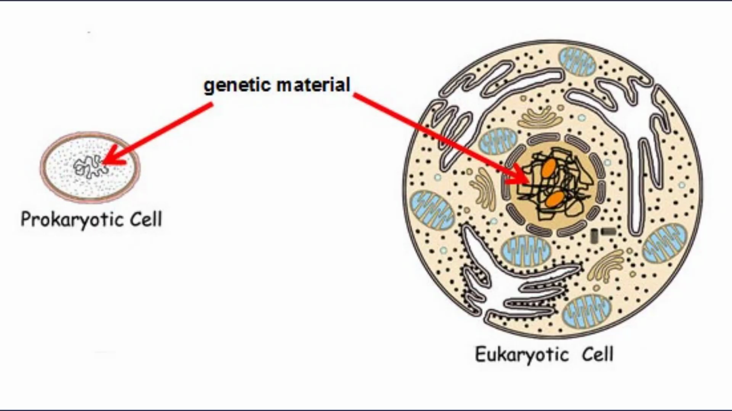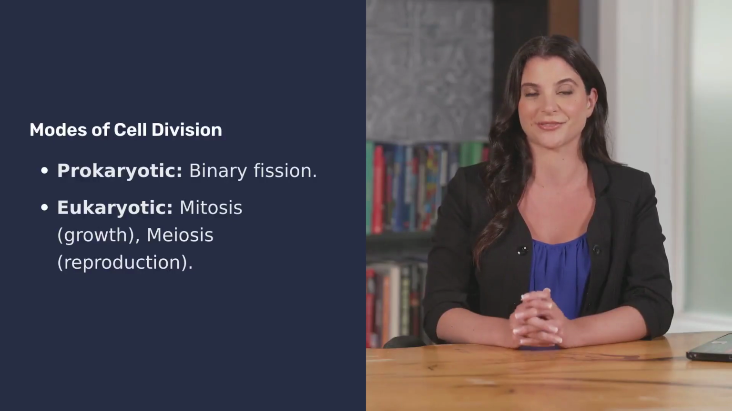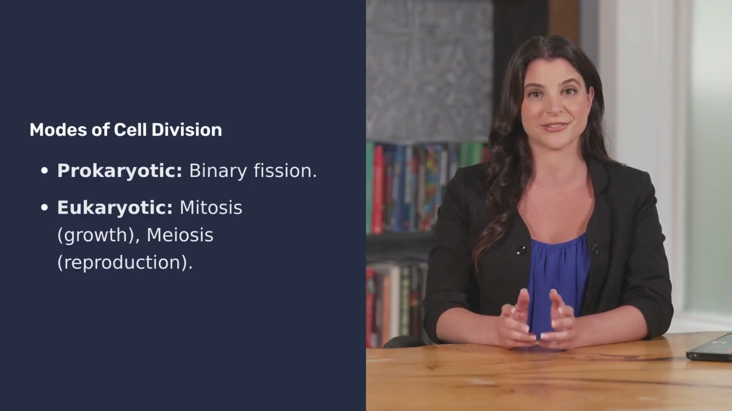The organization of genetic material also differs. Prokaryotic cells typically have a single, circular chromosome located in the nucleoid region and often contain smaller, extrachromosomal DNA molecules called plasmids. Eukaryotic cells, on the other hand, house multiple linear chromosomes within their nucleus, tightly wound around proteins called histones. When it comes to reproduction, their methods of cell division vary.